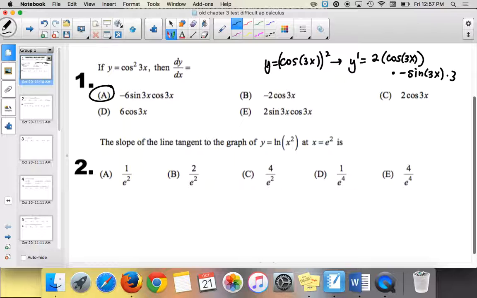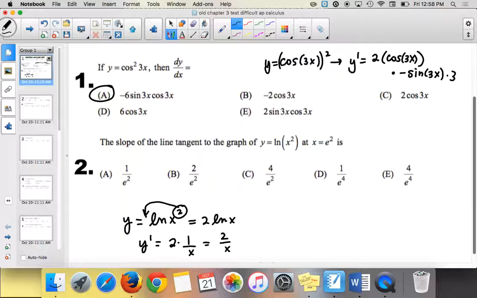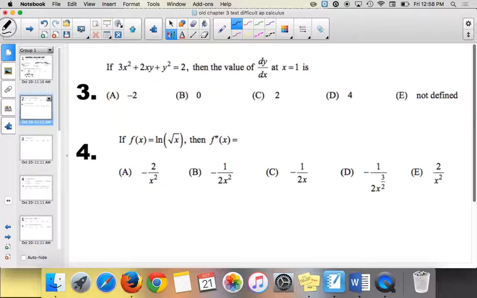First one down. All right, y equals natural log of x squared. You can take the derivative straight from there, or you can break it apart. Natural log of x squared is actually, you can pull the 2 to the front, so you get 2 natural log of x. So when you take the derivative, it's very quickly 2 times 1 over x. In other words, 2 over x. So if you plug in e squared, you get 2 over e squared, so b. So far, so good.